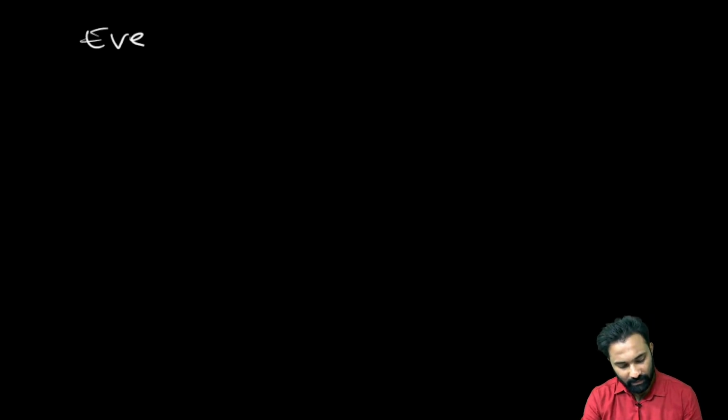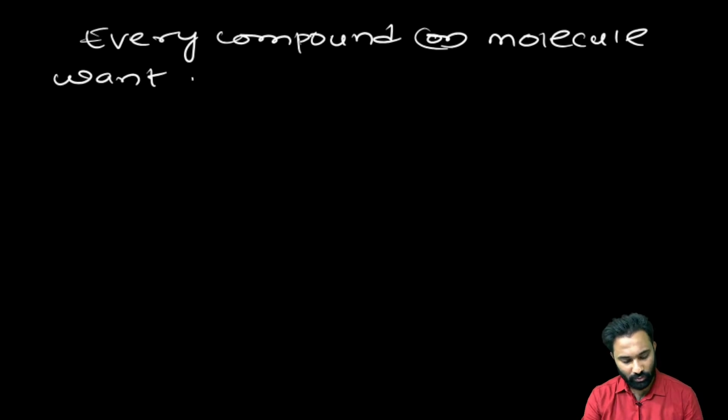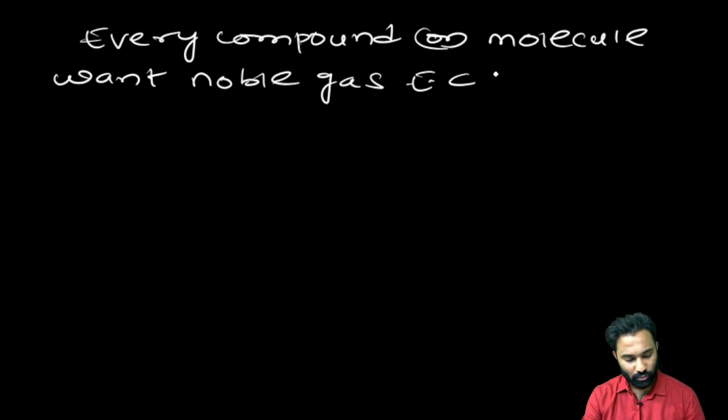Before going to covalent compounds, every compound or molecule wants to attain the octet electronic configuration, the noble gas electronic configuration, to become stable.